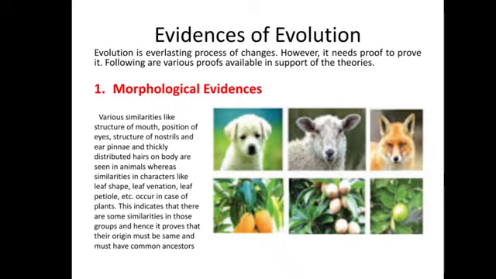Morphological evidences. Observe the following images and note the similarities between given animal images and plant images. Various similarities like structure of mouth, position of eyes, structure of nostrils and ear pinna and thickly distributed hair on body are seen in animals, whereas similarities in characters like leaf shape, leaf venation, leaf petiole, etc. occur in case of plants.